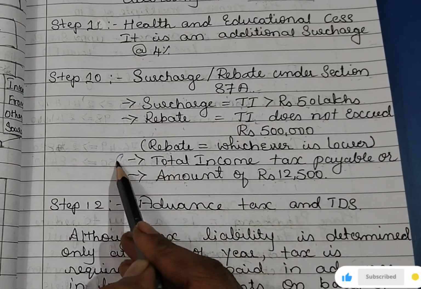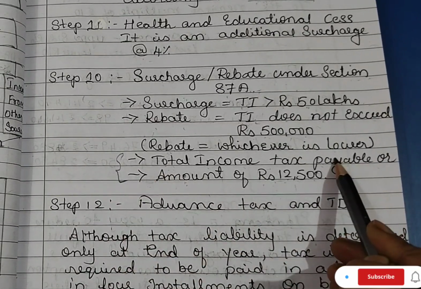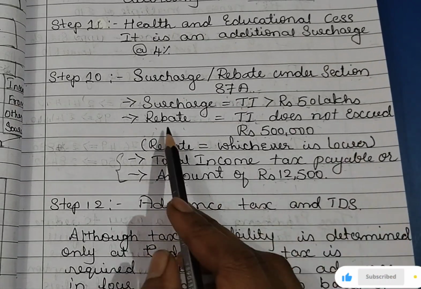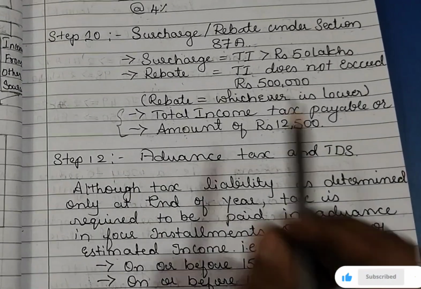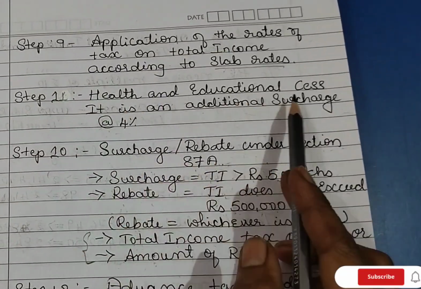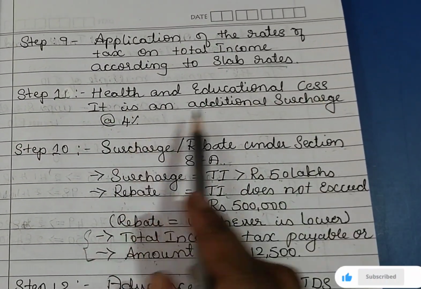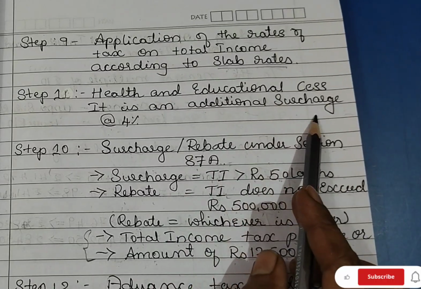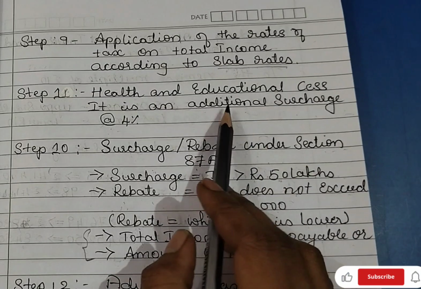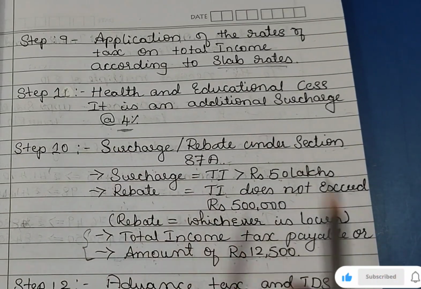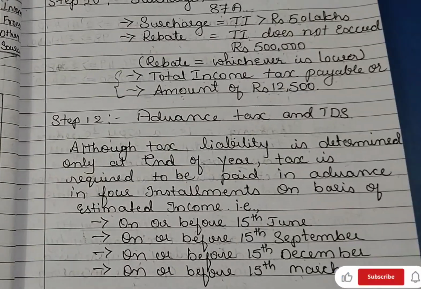By comparing these two, whichever is less or lower will be considered as a rebate. Then we will charge health and education cess on tax plus surcharge. That is on tax only we will calculate this 4%.